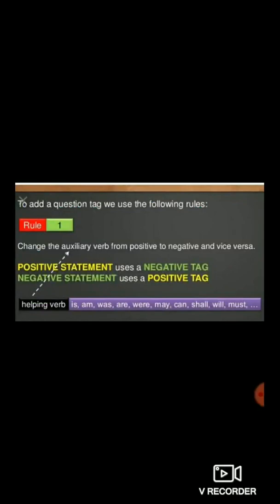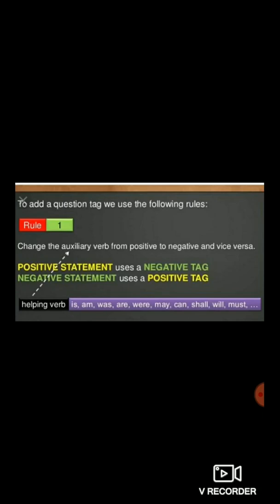So students, you can see on your mobile screen rule number 1. Rule number 1 says: change the auxiliary verb from positive to negative and vice versa. Now what do you mean by auxiliary verb? Below it is given that auxiliary verb means helping verb. For example, is, am, was, are, were, may, can, shall, will, must, etc. are known as helping verbs, or another word for helping verb is auxiliary verb.